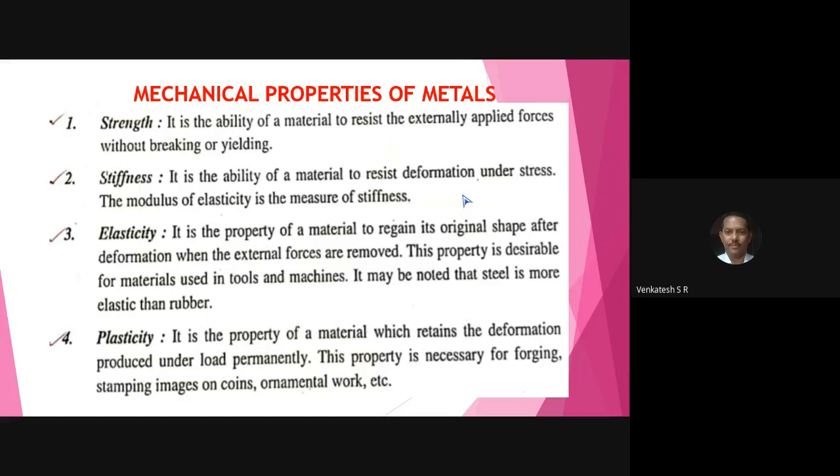After 2,800, if you go on increasing the load 100 kgs at a time, you can see the change in the shape and size of the specimen. And if you stop the loading, the shape will not go back to its normal equilibrium position. The changes are permanent.